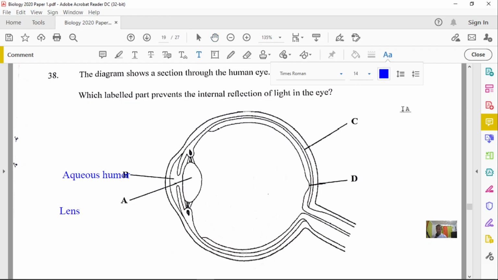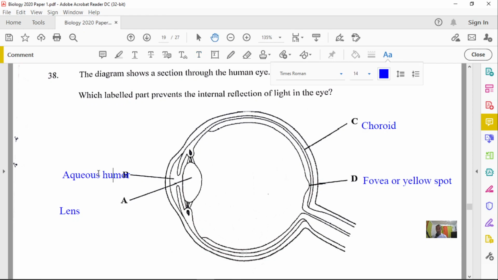And so structure C is the choroid. The choroid is a very important layer in terms of how light is moving through the eye, right? And so D is what they call the fovea, otherwise called the yellow spot. So it's also called the yellow spot. All right, so great. Now we have that.